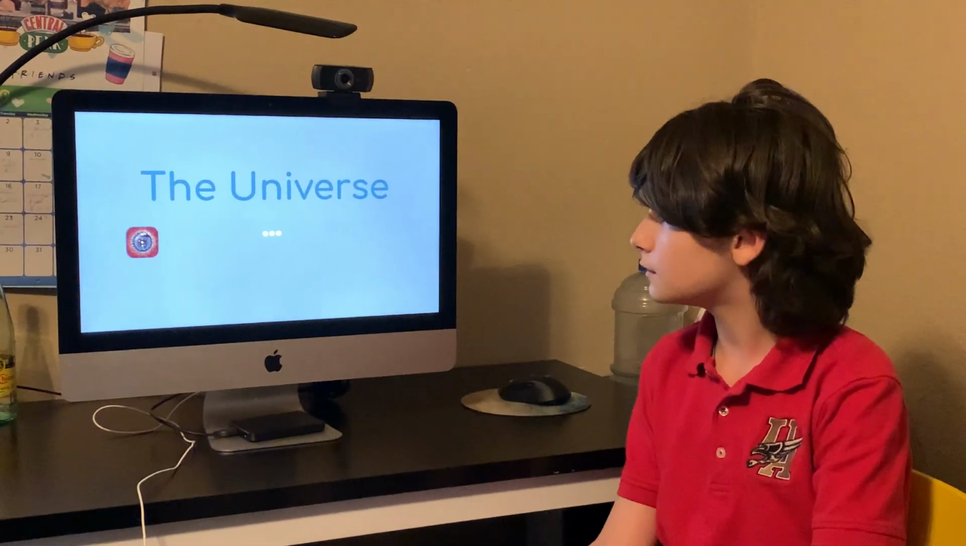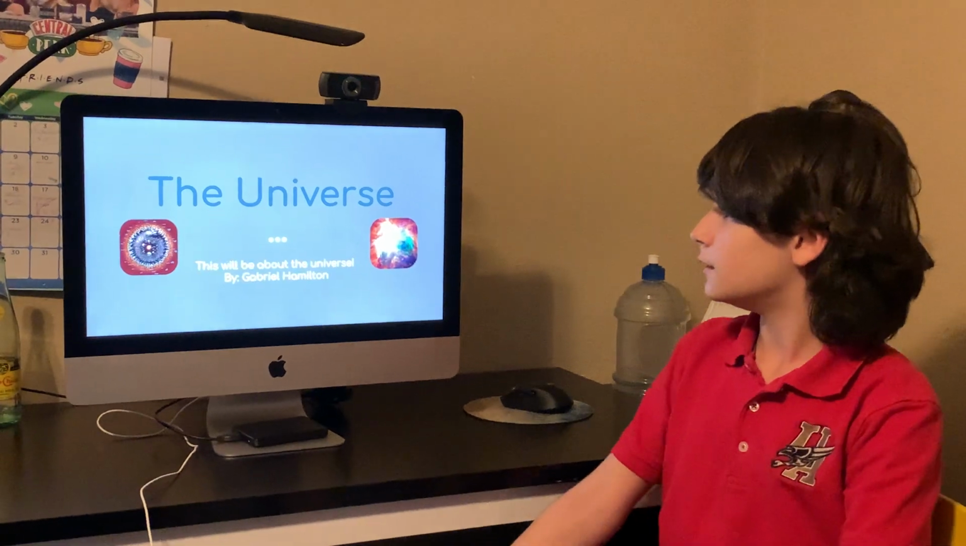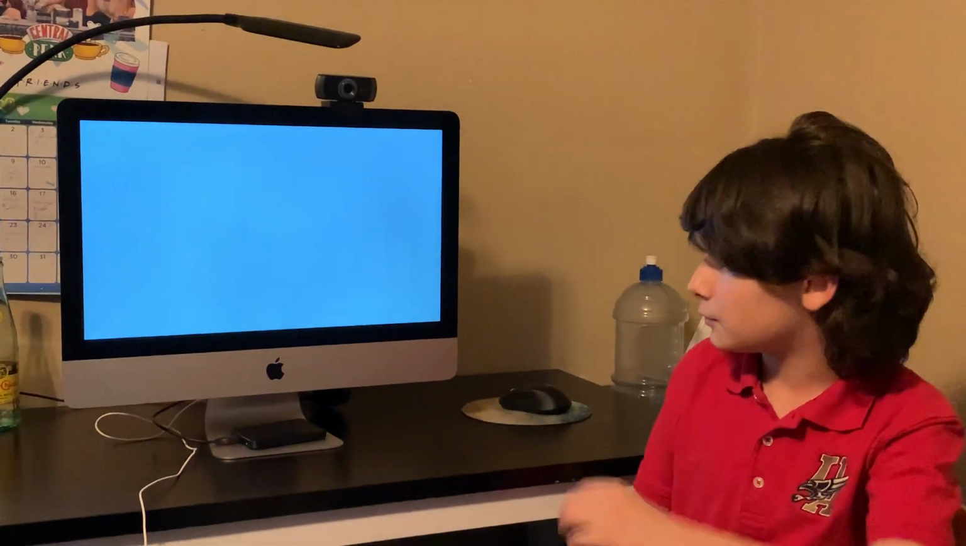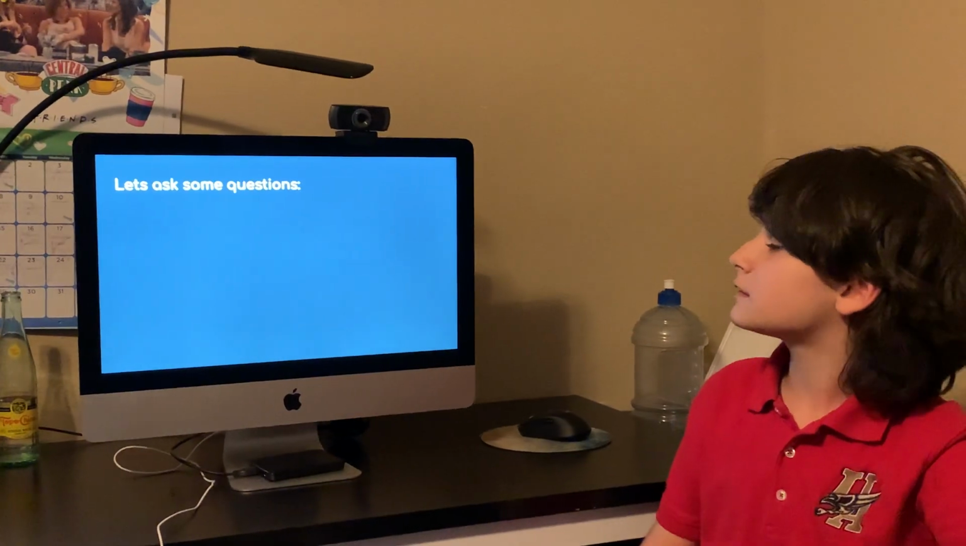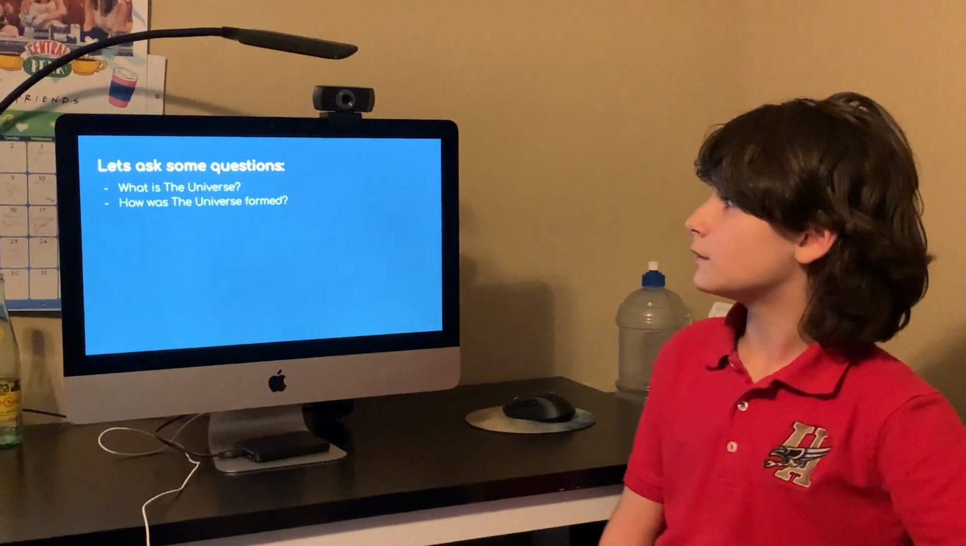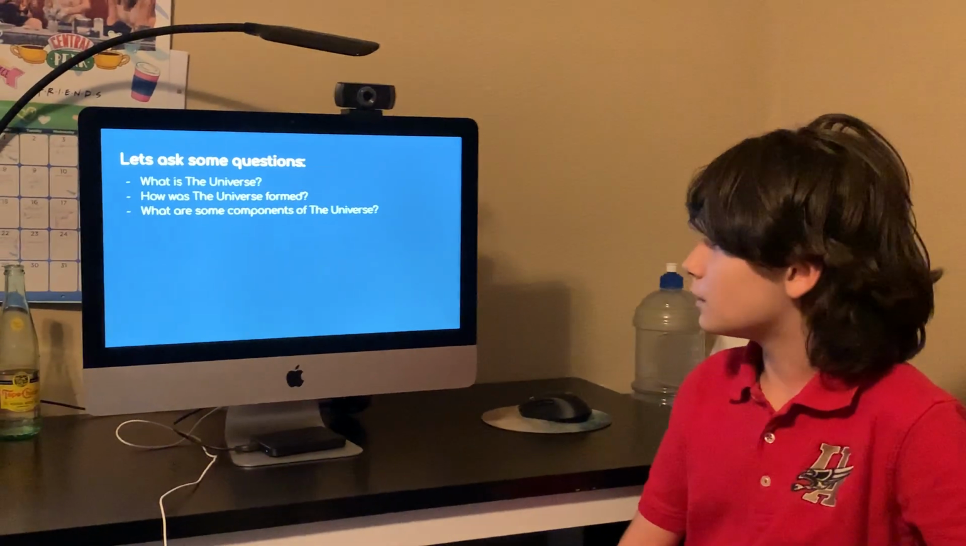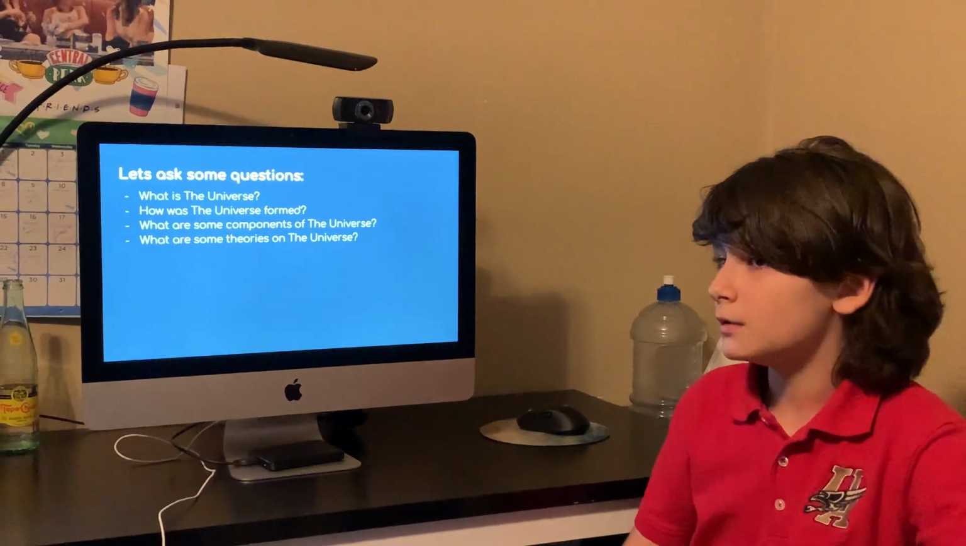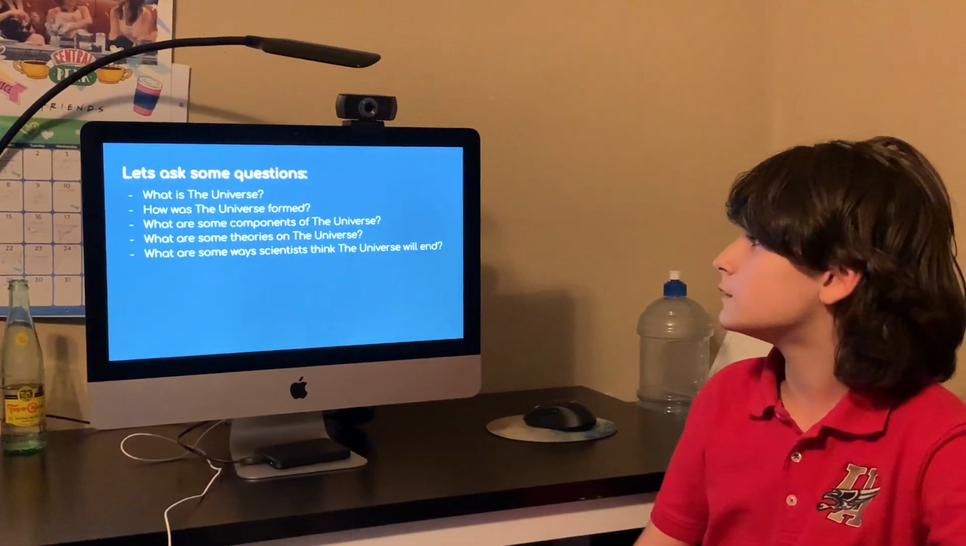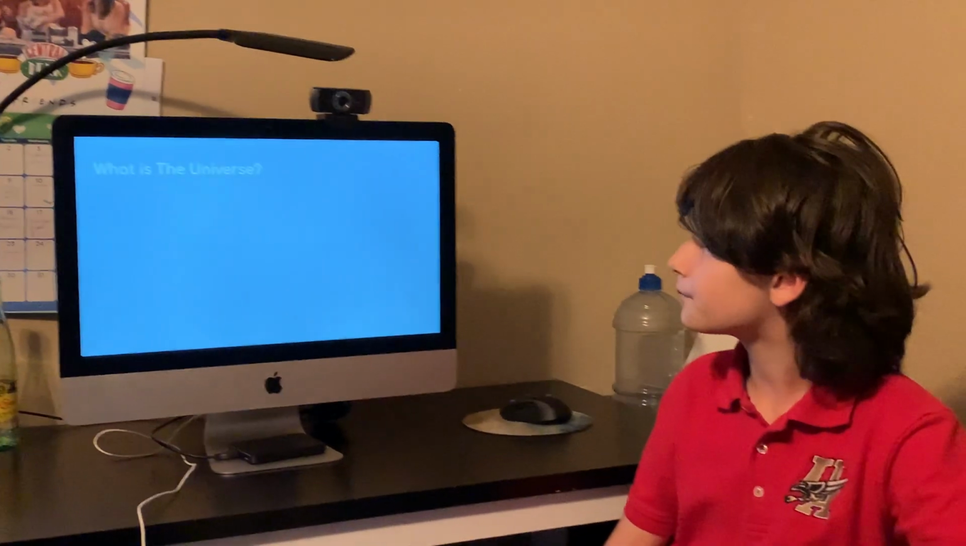The universe. This will be about the universe by Gabriel Hamilton. Let's ask some questions. What is the universe? How is the universe formed? What are some components of the universe? What are some theories on the universe? And finally, what are some ways scientists think the universe will end?